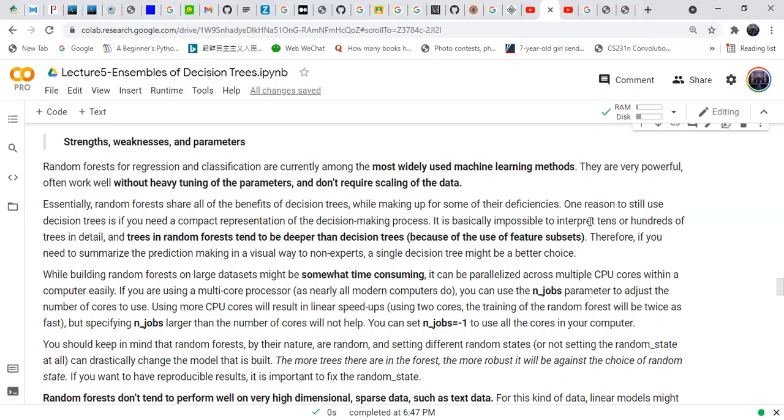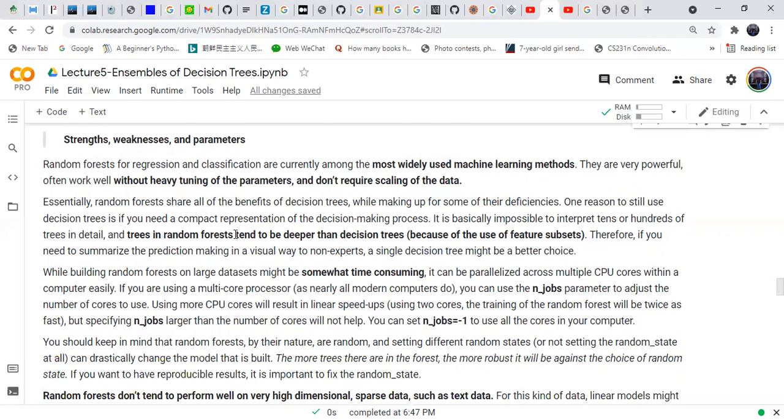One reason to still use the decision tree is if you want a compact representation that you can interpret. It is basically impossible to interpret tens or hundreds of trees in detail. Trees in a random forest tend to be deeper than a single decision tree because of the subset of features.